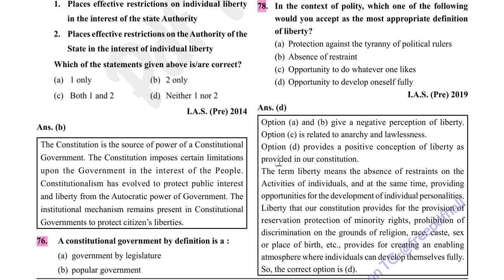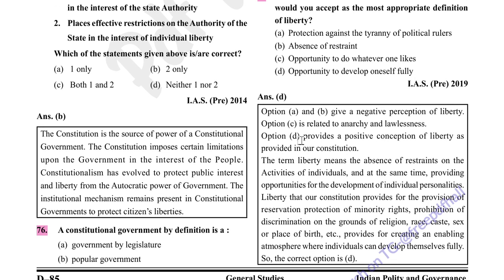Option D is correct. Option D provides a positive conception of liberty as provided in our constitution. Option A and B give a negative perception of liberty. And option C is related to anarchy and lawlessness.